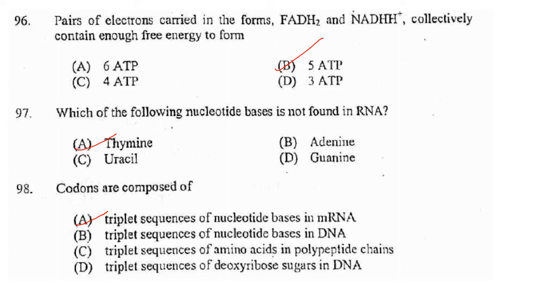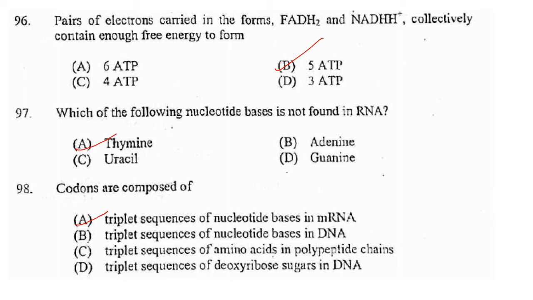Then next one. Pairs of electrons carried in the form of FADH2 and NADH plus collectively contain enough energy to form how many molecules of ATP? They have given various options telling how much ATP will be produced from FADH2 and NADH plus. So 3 ATP molecules are produced per NADH plus and 2 ATP molecules are produced per FADH2. So the answer is 3 plus 2, that is 5 ATP.